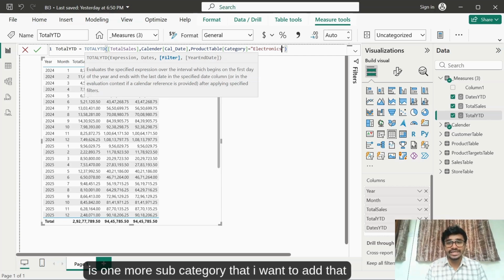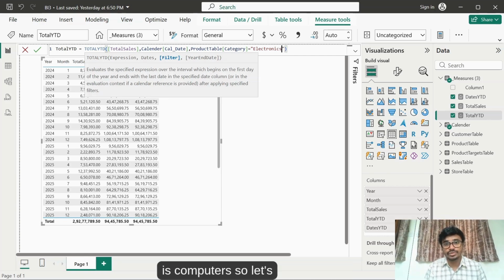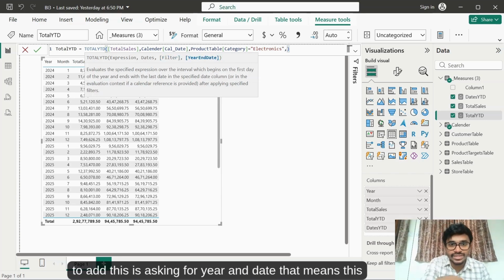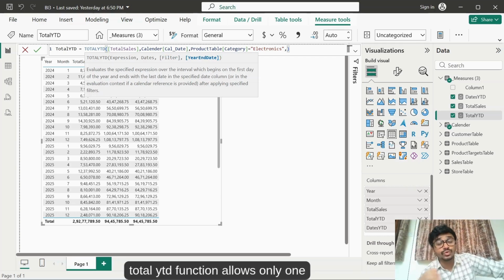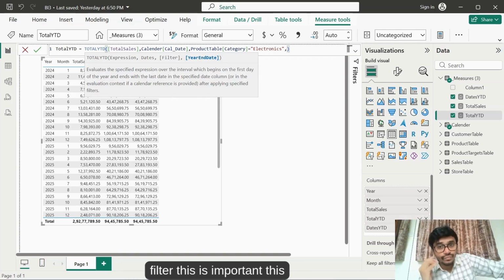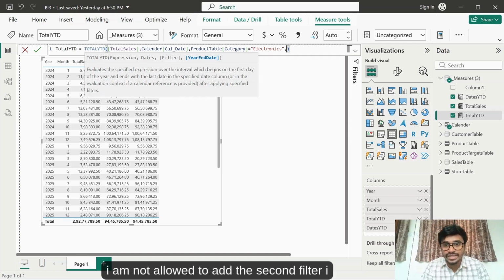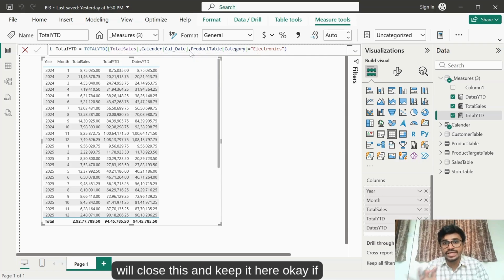There is one more subcategory that I want to add, that is computers. So let's see if it is allowed to add. I am not allowed to add. This is asking for year and date. That means this TOTALYTD function allows only one filter. This is important. This you should be able to explain in an interview. Okay, so as I am not allowed to add the second filter, I will close this and keep it here.